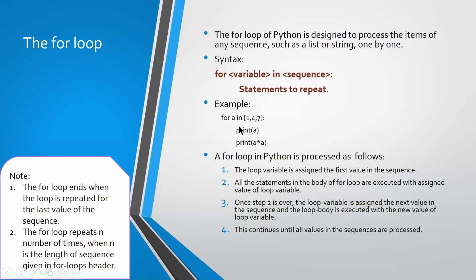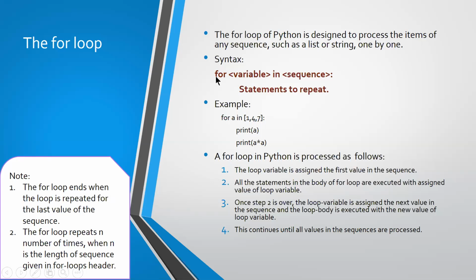Right now we are seeing how to make Python repeat a task a number of times. So what are all the statements to be repeated? Those statements you have to write here. Again, this is a compound statement. What do we mean by compound statement?